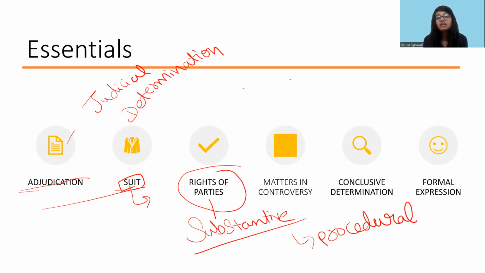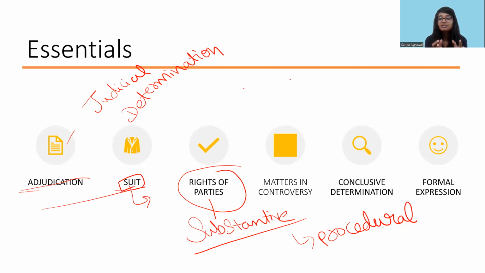Right to get an injunction or to stay over a proceeding is a procedural right. So there are a lot of rights that are procedural in nature and are useful only for determining the procedure or getting fulfillment of the procedure of a particular suit or a proceeding. So that is a procedural right.